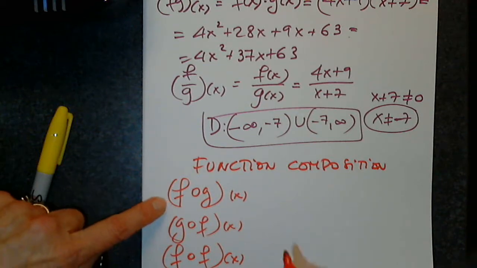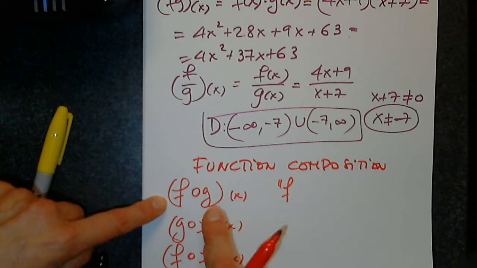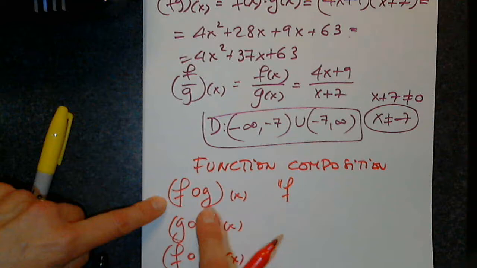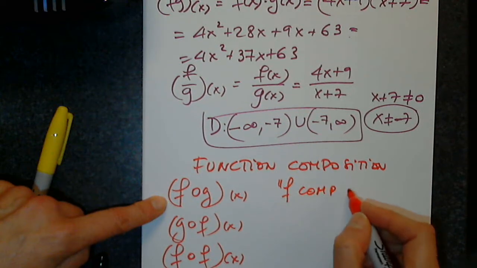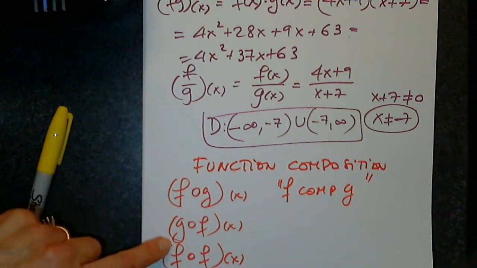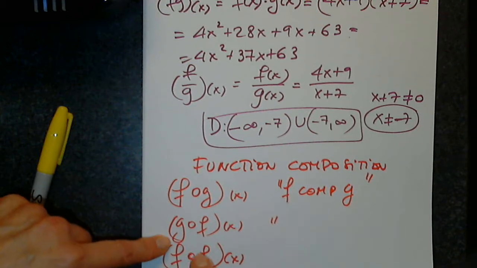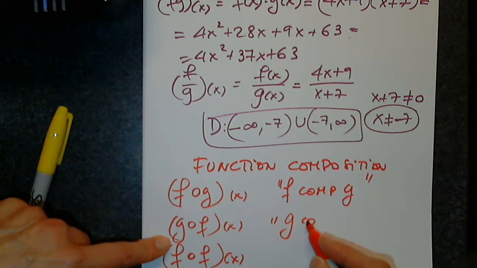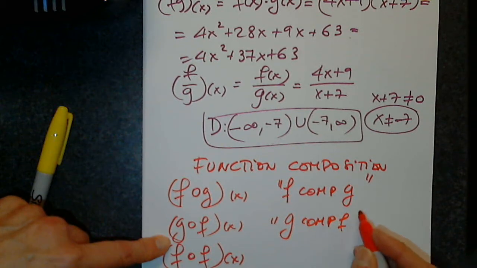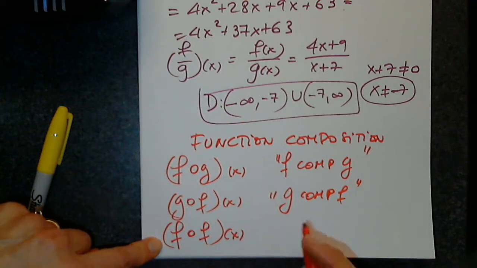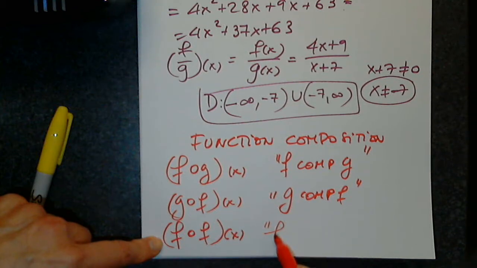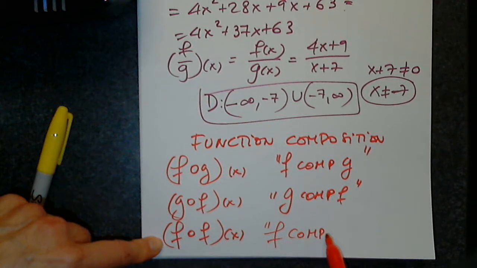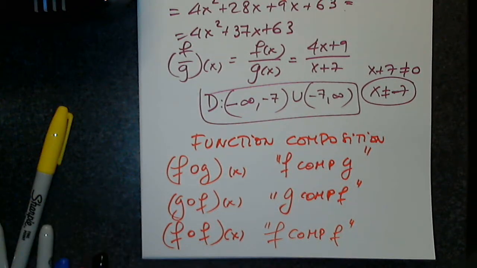So the first one is called the composite of f and g, f comp g. Can anyone read the second one for us? Exactly, g comp f. And the last one, can anyone read it? Very good, f comp f.